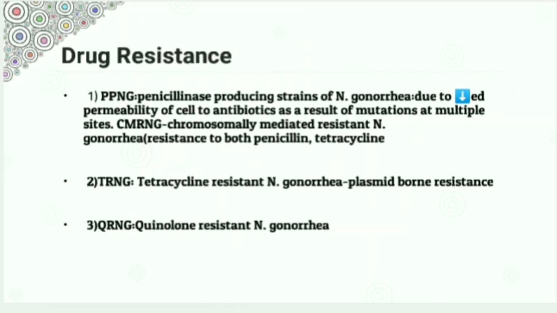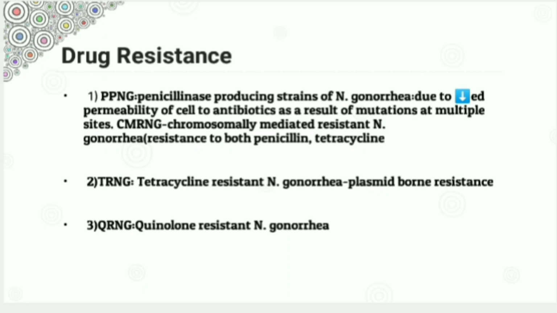These were actually susceptible to most of the antibiotics such as sulfonamide, penicillin, quinolones, but because of their continuous usage, resistance has emerged over time. Example of drug resistant strains are PPNG, that is penicillinase producing Neisseria gonorrhoeae. How does it become resistant to penicillin? Here, the plasmid which codes for beta-lactamase is transferred horizontally by conjugation.